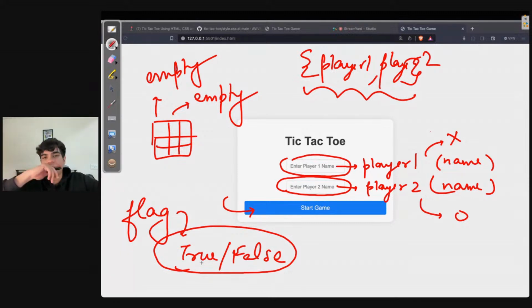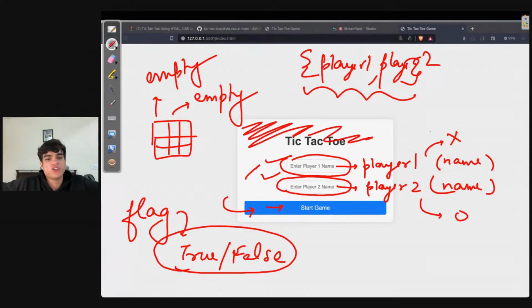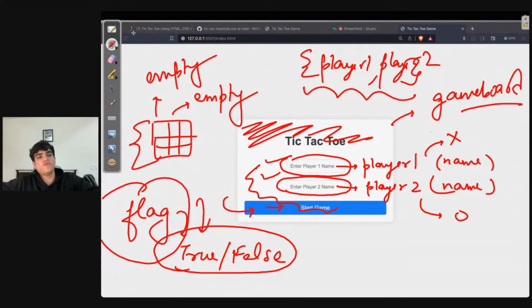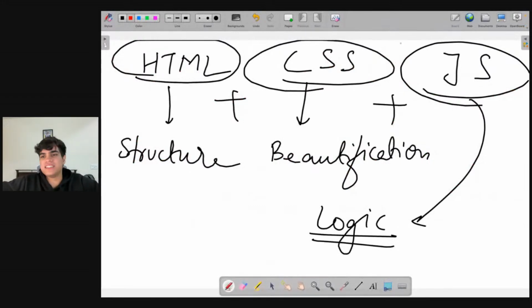All right. So basically, whenever we are starting the game, we'll first take player one, player two. Then whenever the user clicks on this, we need to get rid of this div also, right? We need to show our game board. Correct? When we show our game board, we need to make sure that the game board is empty. We need to make sure that a flag is true that the game has started.